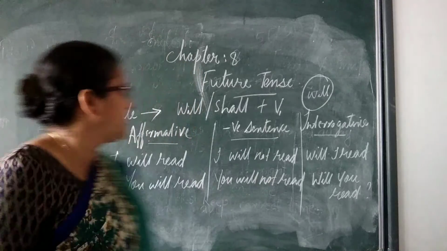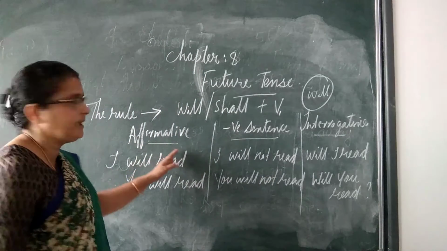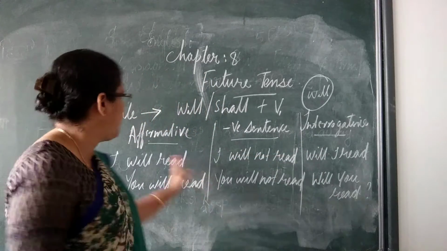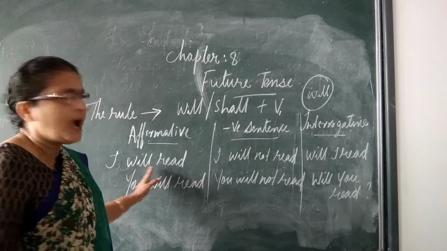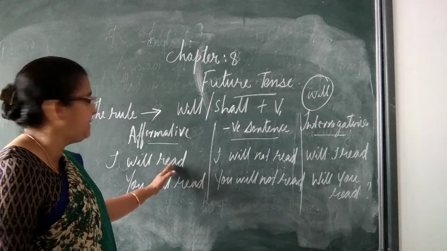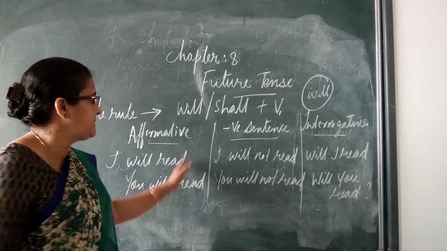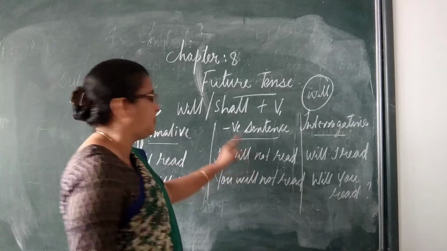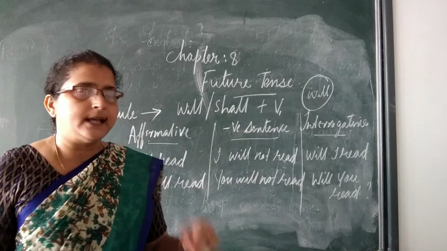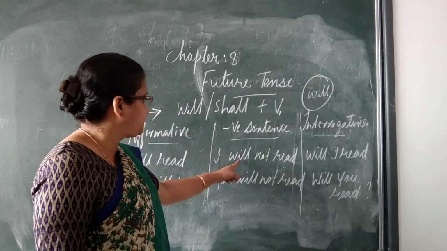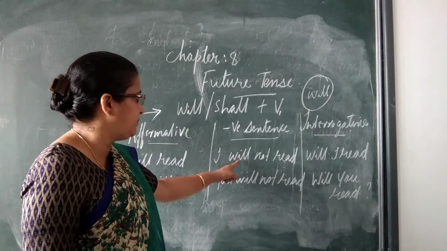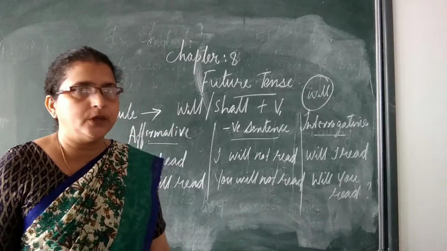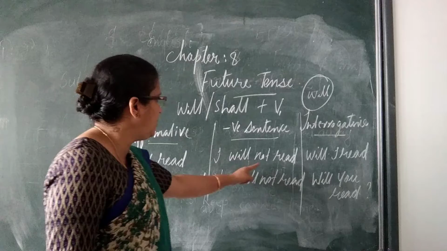I have also written here affirmative sentences, negative sentences and interrogative sentences. The first one is the example I gave you: I will read. It is the affirmative sentence in simple future tense. Second is negative sentences: I will not read. Always remember in negative sentences, after the auxiliary word, the helping word will, we use not. Then comes the verb.